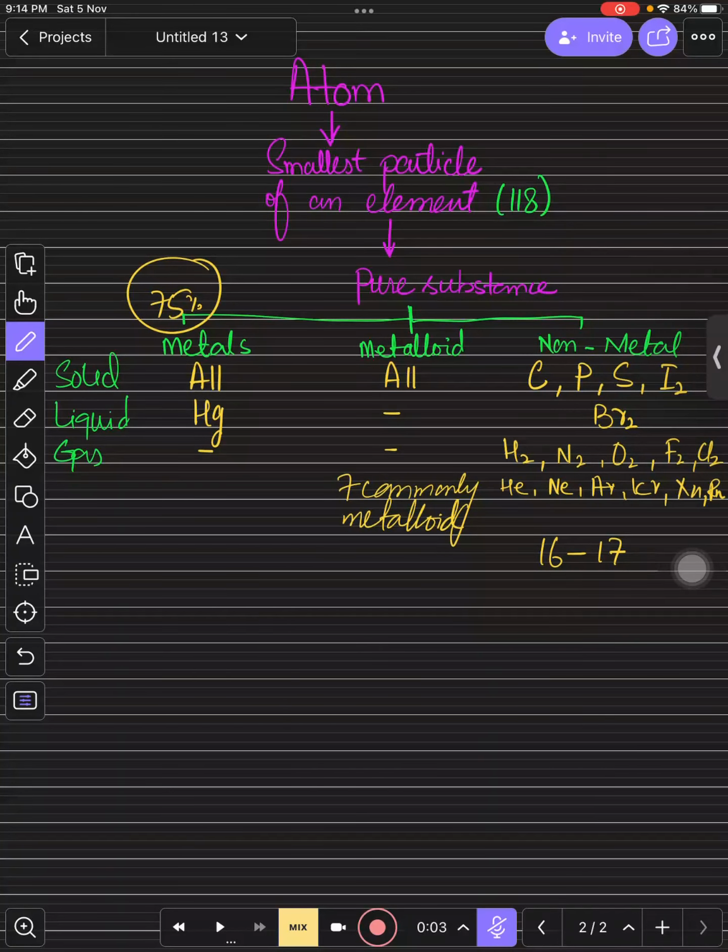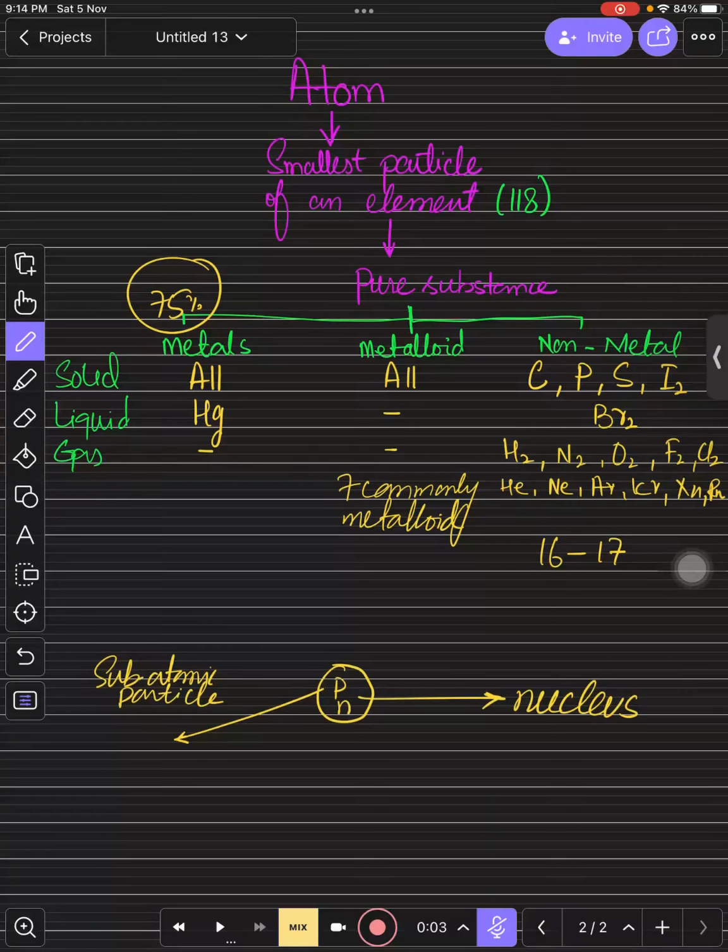If you draw the basic structure of any atom, it will be like this. In the center, we have the nucleus, and in the nucleus, we have protons and neutrons. These are subatomic particles, meaning the particles present in the atom. The atom is definitely the smallest, but we have further particles in the atom: protons, neutrons, and electrons.